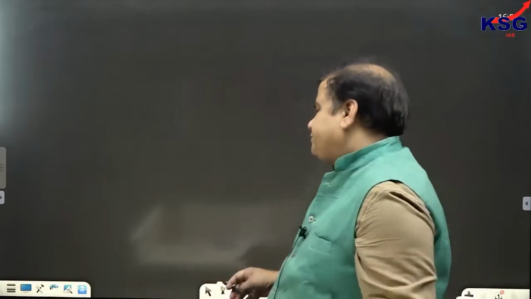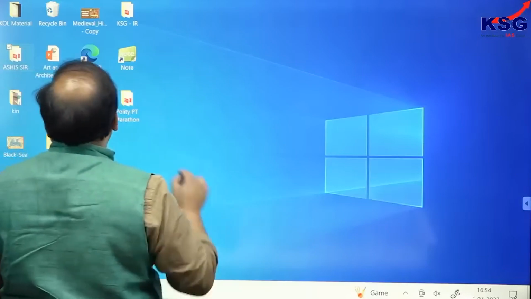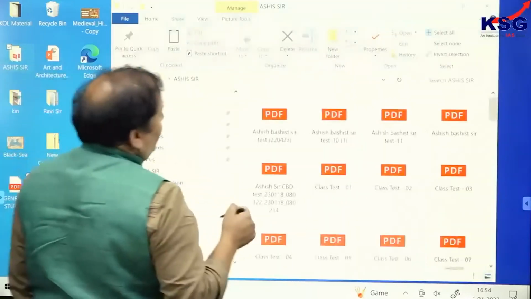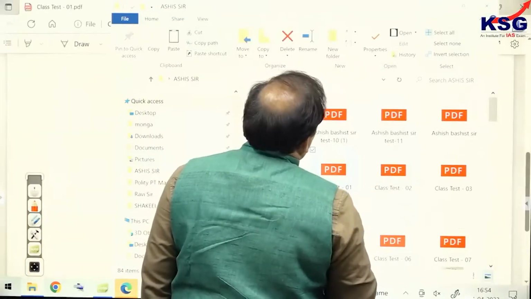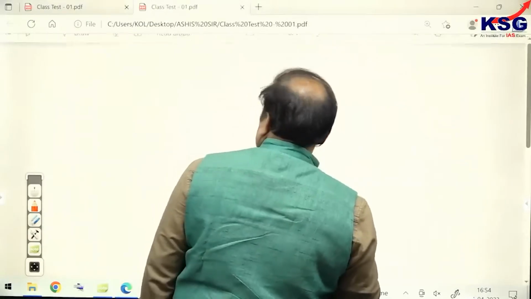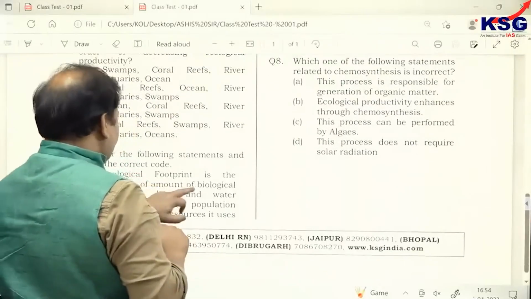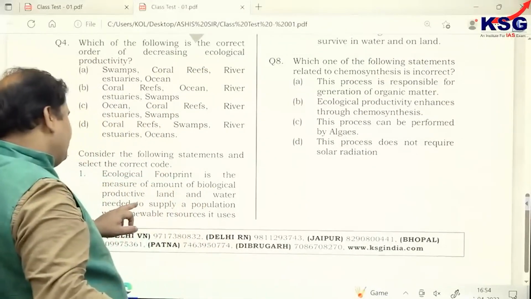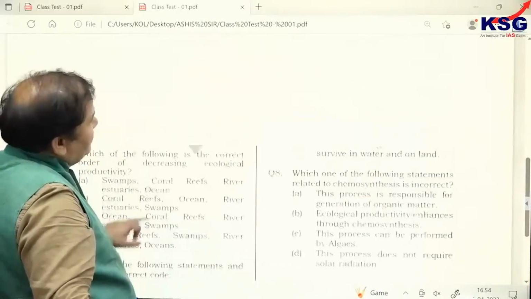I have explained to you what the definition which has been given there is nothing but the definition which I have given. See, what is the definition? First, ecological footprint is the measure of amount of biologically productive land and water needed to supply a population with renewable sources it uses.